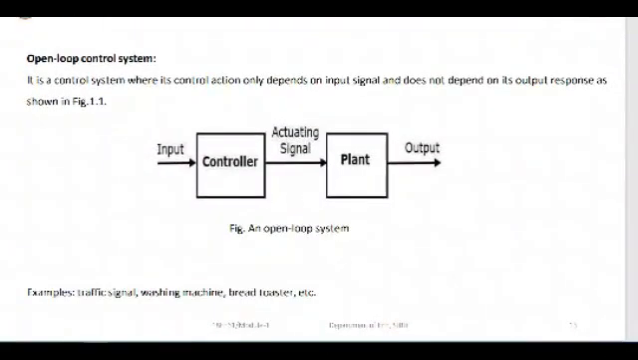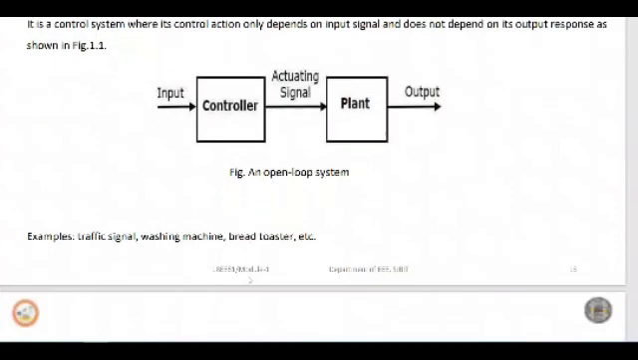So you can see here the open loop system: we have an input, a controller, and a plant. The processing is done by this plant and you get the output here, and the actuating signal from the controller goes to the plant. Whenever the output response is not satisfactory or not the desired output that we require, this system will not correct such a response on its own. Such a system we call an open loop system. Examples of this are traffic signal, washing machine, bread toaster, and so on.